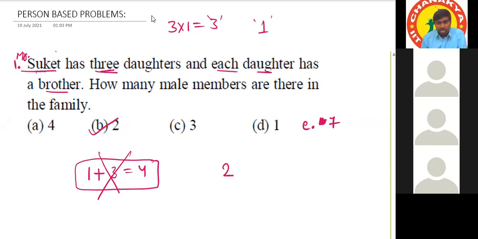In this case, there are 2 daughters and each daughter is having 3 brothers. Means 2 3s are 6. Total 6 males. Correct? No, sir, they didn't ask minimum and maximum, right? So how do we know? No, here I'm not telling minimum and maximum. Just listen to this and tell the answer. There are 2 daughters, and each daughter is having 3 brothers. So total number of brothers are 6.